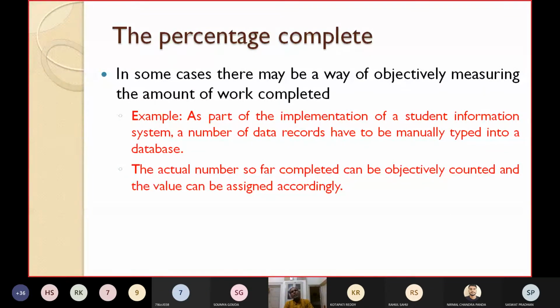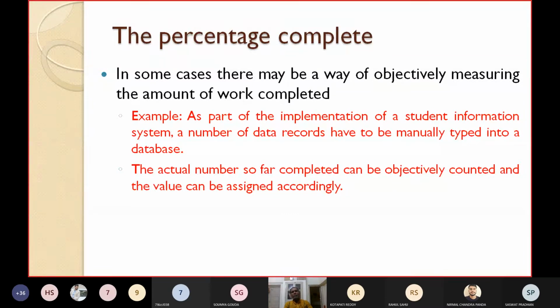Suppose you have given the processing of results of JEE or CCMT, etc. Then you see there are lakhs of people appearing. Suppose you say that when they enter the data of, say, 1 lakh people, this much percentage will be given. When they enter the data of another 2 lakh students, we will give another 20%, like this. So based on the percentage of work complete, or the percentage of transactions complete, you can give some value.